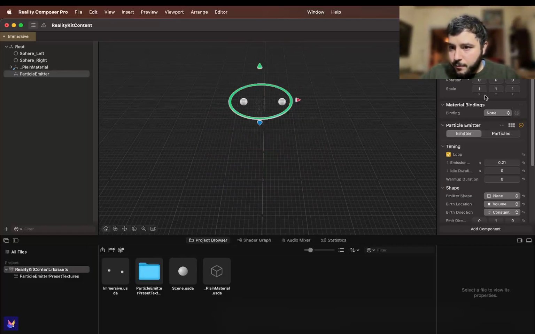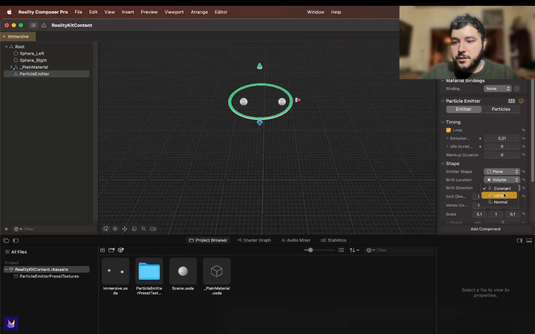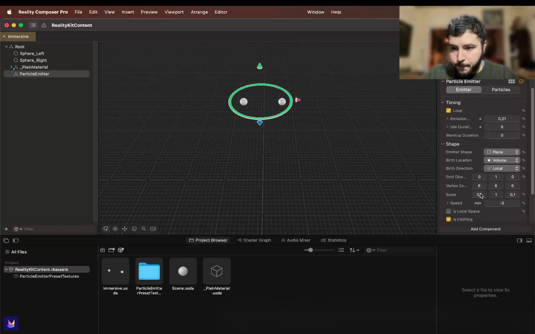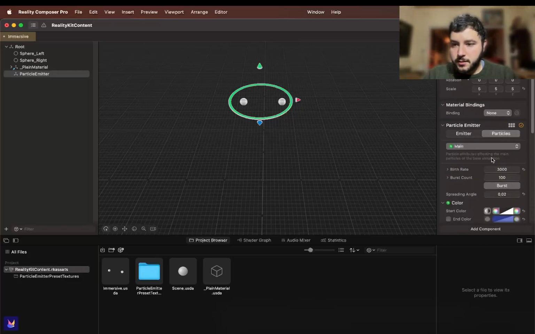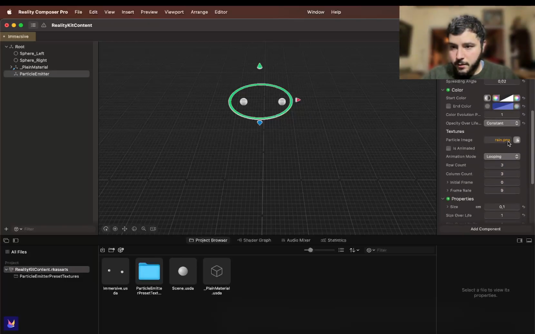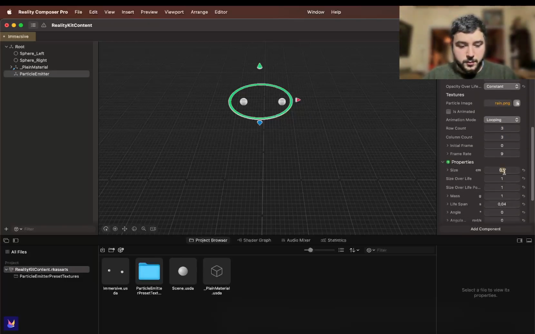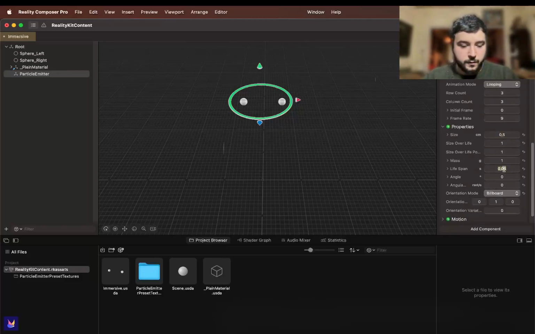And we are going to change some properties: the scale, then the birth direction, the scale, and then on particles we are going to change basically the size to 0.5 and the lifespan to 3.